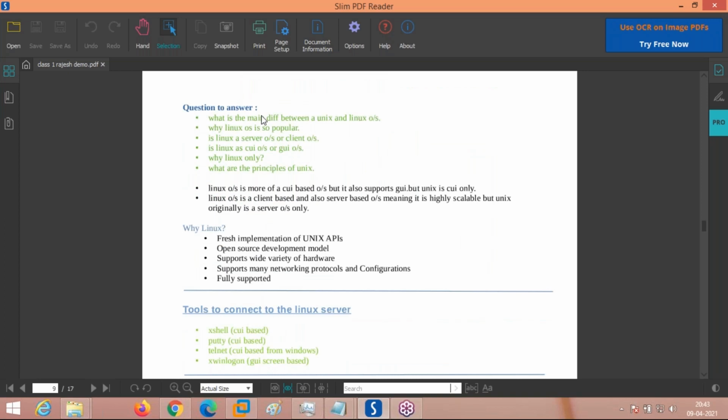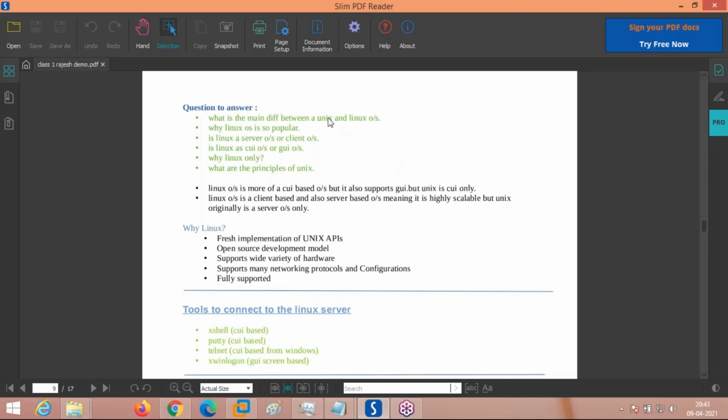See here. What is the main difference between a Unix and Linux operating system? Any answer? Dilip and Surendra? Actually, Unix existed before Linux. So some of the features were taken from Unix, and then Linux was invented. Some additional features were also added, like the kernel being modified in Linux. Perfect. Okay, I will tell you the main difference.